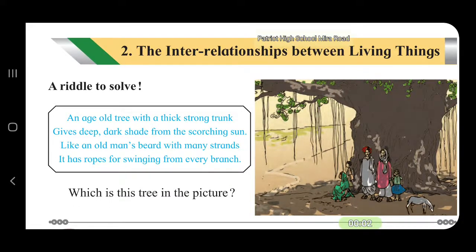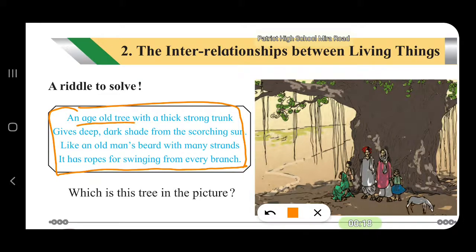The interrelationship between living things. A riddle to solve. So from this you have to find out what is the name of that tree. Here the riddle is about the tree.